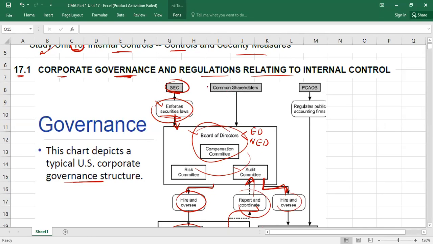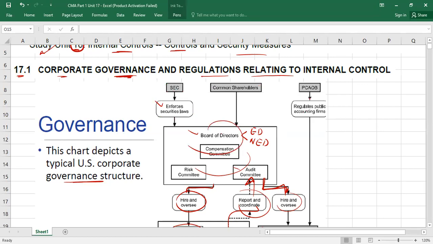Then you can see here one more word, common shareholders. There are different types of shareholders, but we are talking about common shareholders. Common shareholders are those shareholders who have voting rights, because there are preference shareholders also, but they do not have voting rights. So common shareholders have voting rights, and they are actually the real owners of the company, the reason being they invested the money into this business. So what they do, they appoint the board of directors.